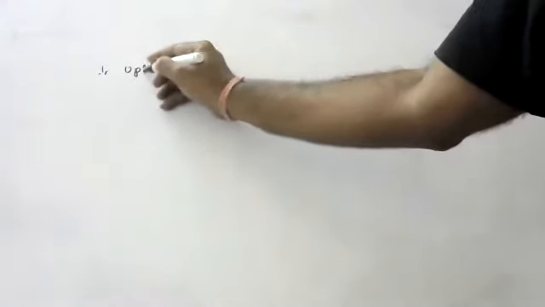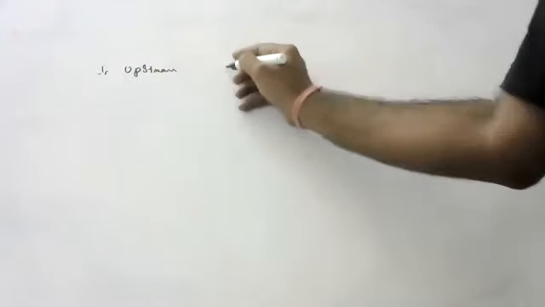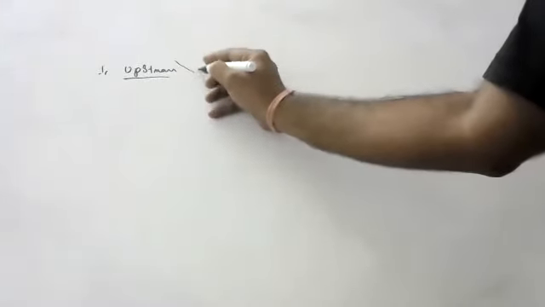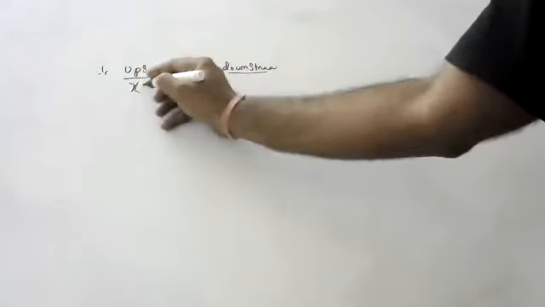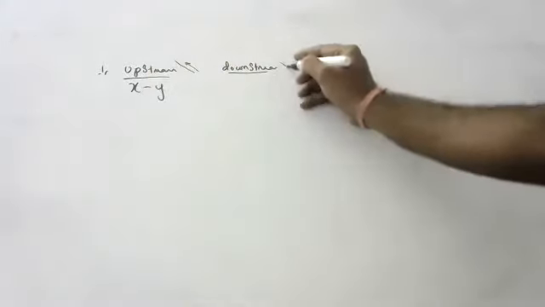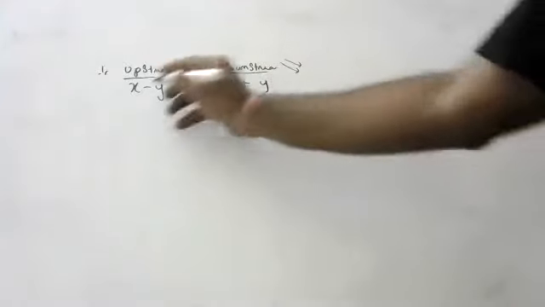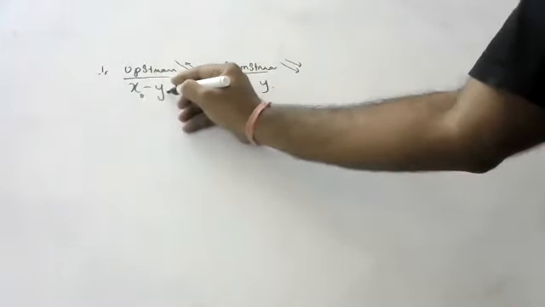Okay, children. So normally, upstream and downstream. Upstream means water is coming like this, boat is going like this, so normally we will take x minus y. Downstream means water and boat are going in the same direction, x plus y.